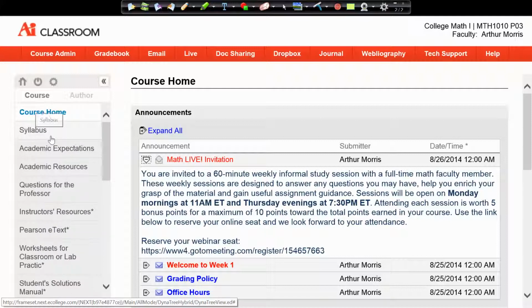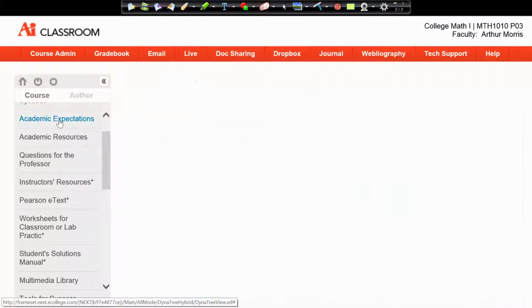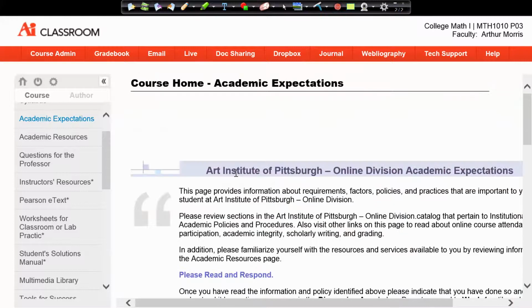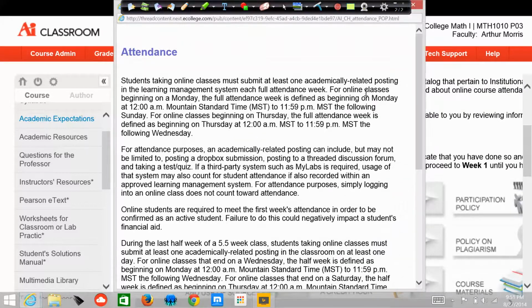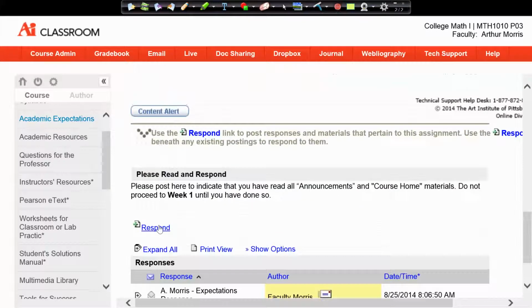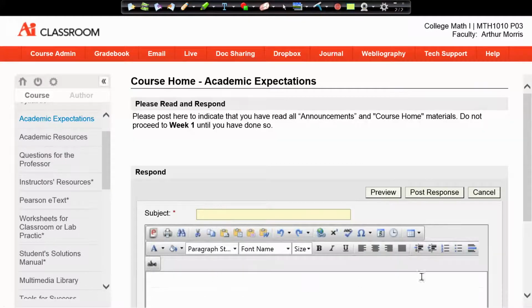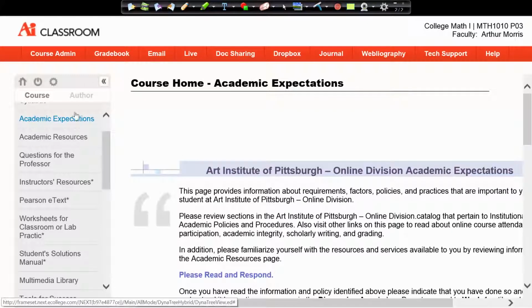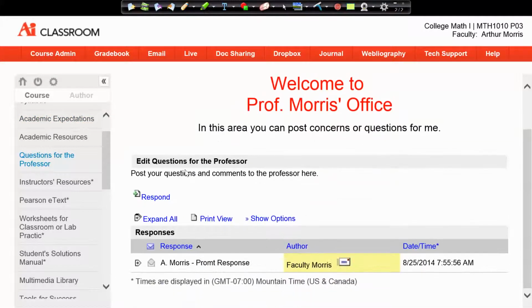Also, under the Course Home, you have your syllabus information and your academic expectations. Make sure that you click through all of these tabs and buttons in the academic expectations. Once you've read all of that material, go ahead and click respond and post your response stating that you've read all of the material under the academic expectations and the Course Home area. Now, you also have the questions for the professor area. This area is for any general questions about the course. We would not want to ask questions about particular problems in this area, but anything about the course that you may have a question about.